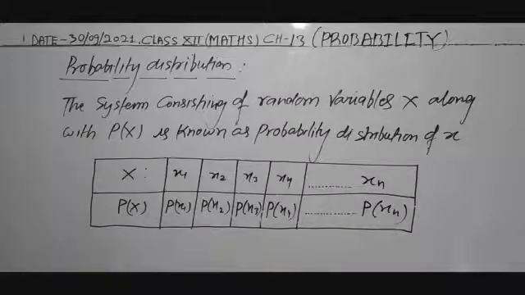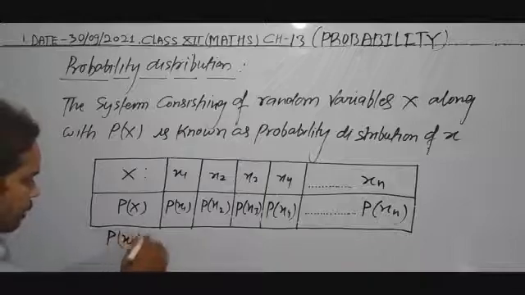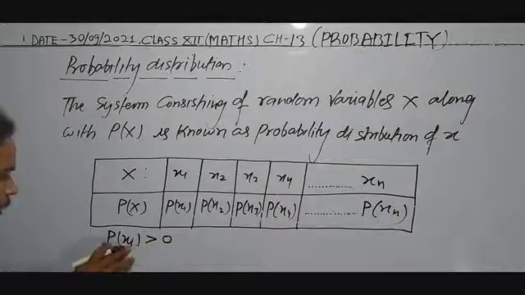Here you can write the conditions. The first condition is that p of xi will always be greater than 0.